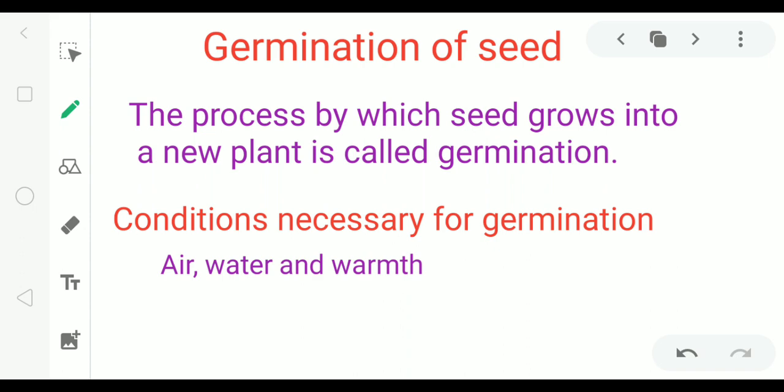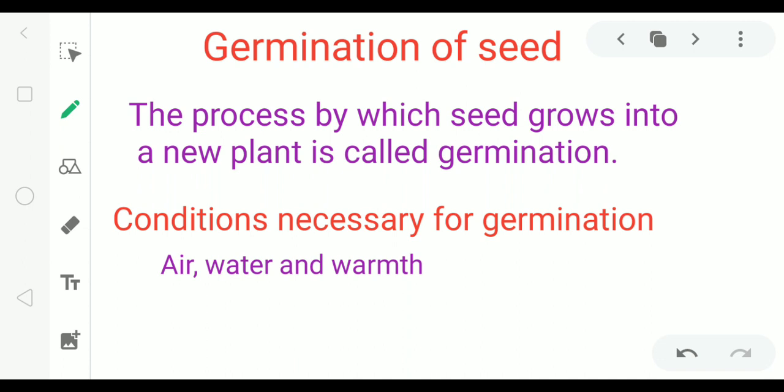Next topic is germination of seed. The process by which a seed grows into a new plant is called germination. When a small plant grows out of a seed, it is called germination. All seeds cannot germinate. Suppose we have some seeds kept at our home. These will not grow into a new plant.